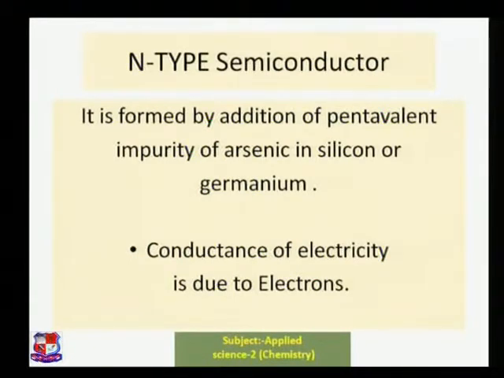So 4 of arsenic's electrons form covalent bonds with the 4 electrons of silicon, and hence one electron remains free. These free electrons are responsible for the conduction of electricity. So for an N-type semiconductor, conduction is because of negatively charged carriers, which are electrons, and hence it is known as an N-type semiconductor.